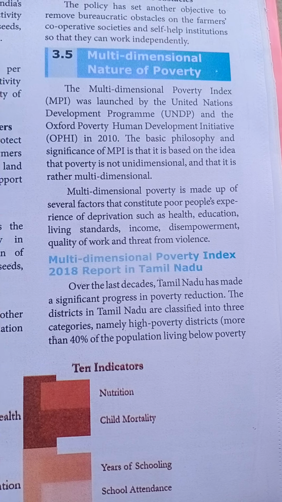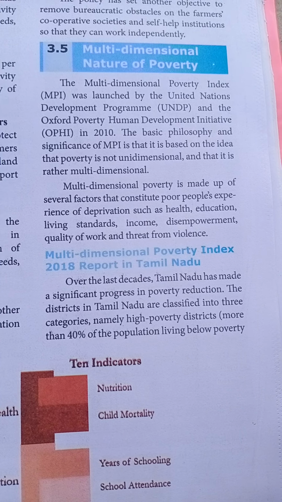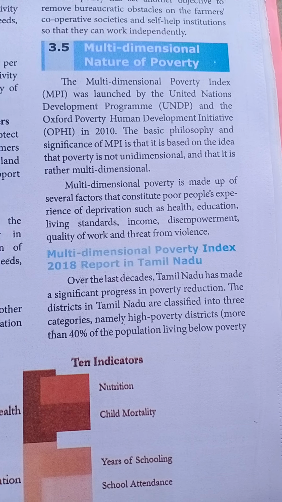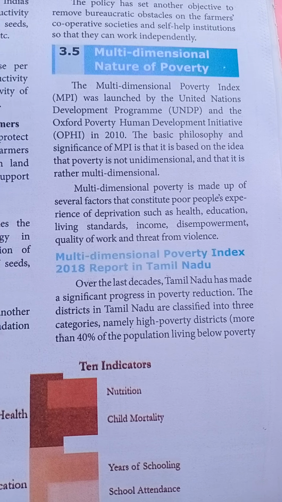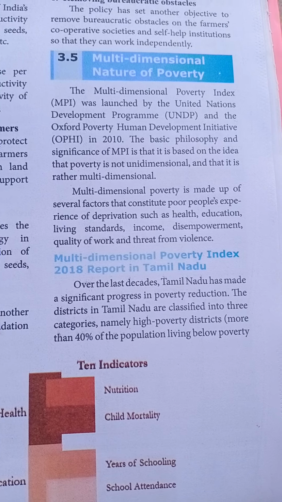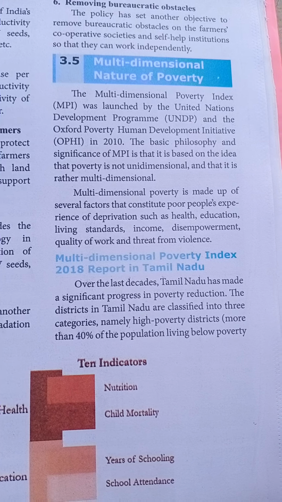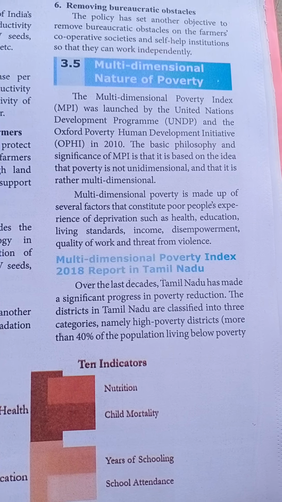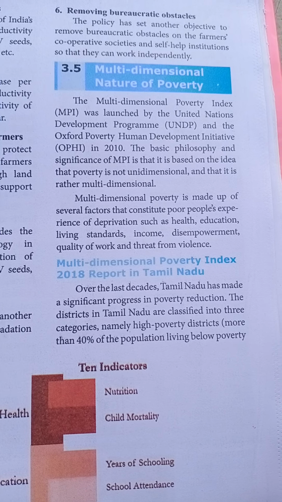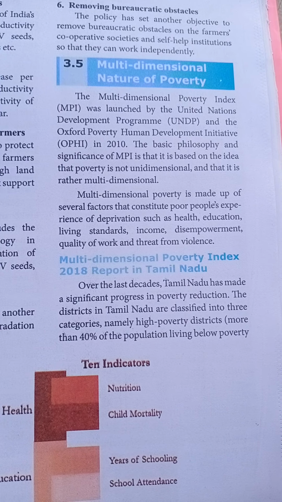It is multi-dimensional, with a lot of reasons for people to become poor. If people become poor in a country, it is not a single reason; there are a lot of reasons. That is the meaning of multi-dimensional.